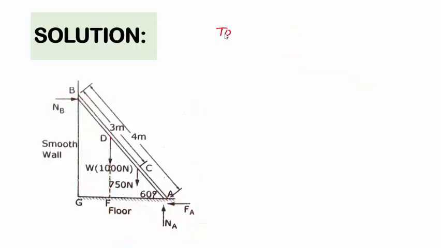To calculate BG, this distance is required for the analysis. This can be calculated by considering this right angle triangle. We can use the trigonometric relationship: sin 60 degree is equal to the opposite side by hypotenuse.